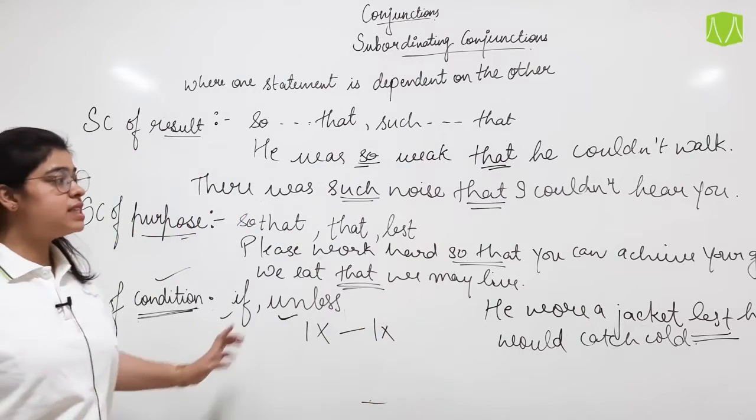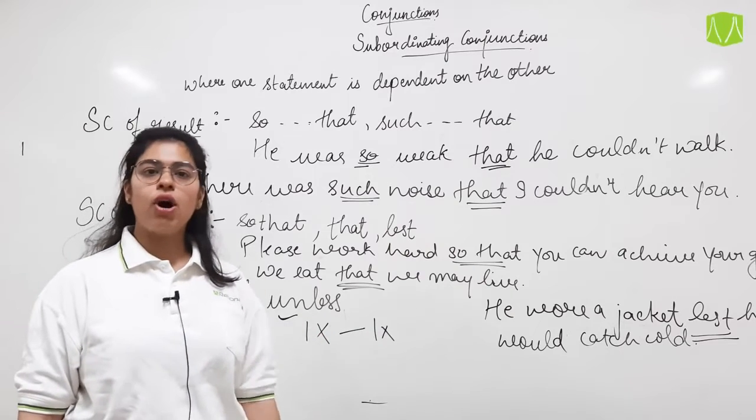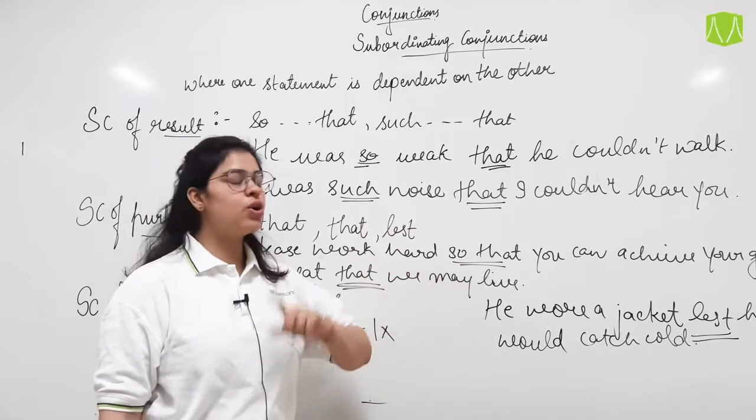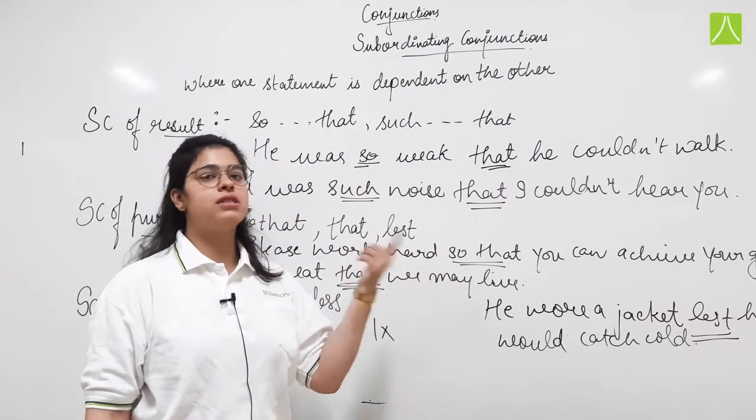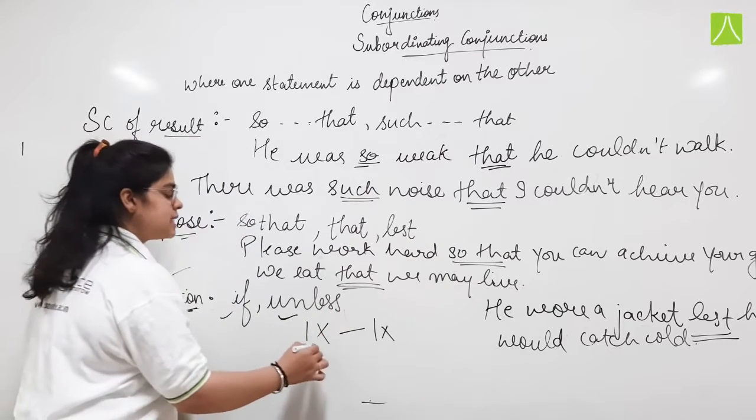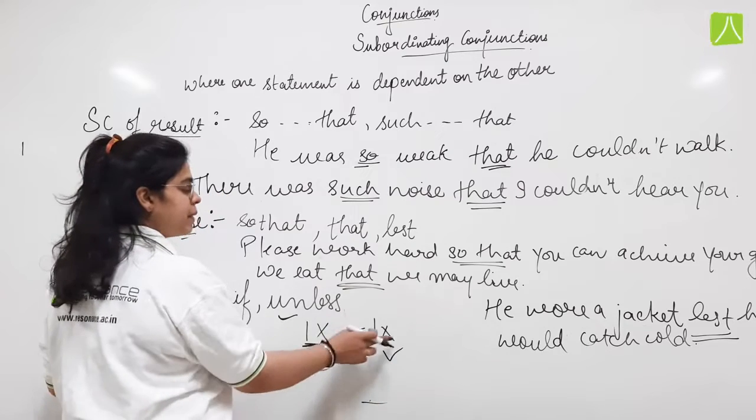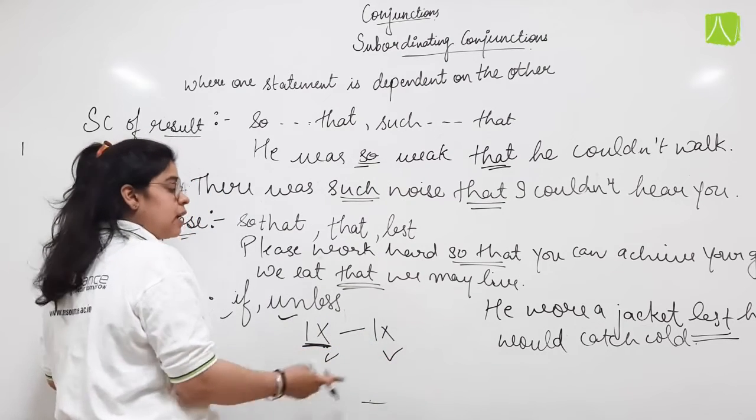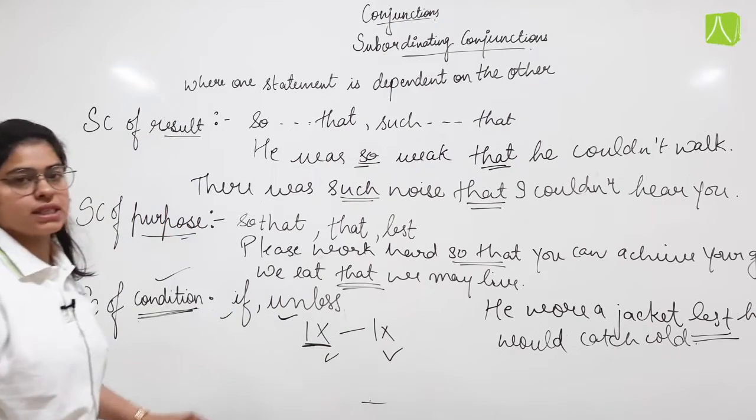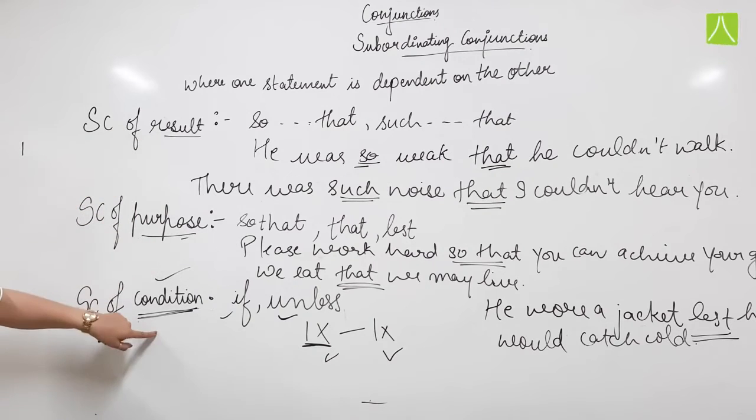You will not achieve your goal unless you start working for it, or unless you start working hard for it. So unless tells us that one thing may or may not happen if the other thing is happening. So the first thing will happen, and if the other thing is not happening, the first thing will also not take place. So these are the next subordinating conjunctions of result, purpose and condition.